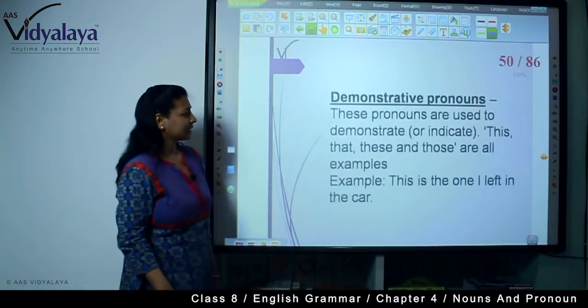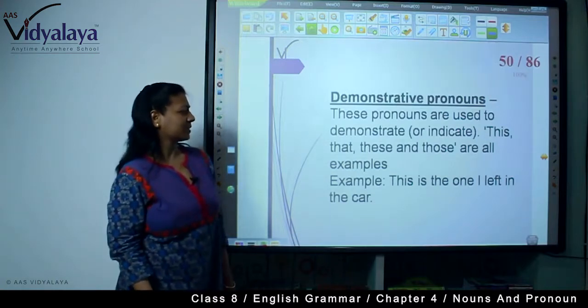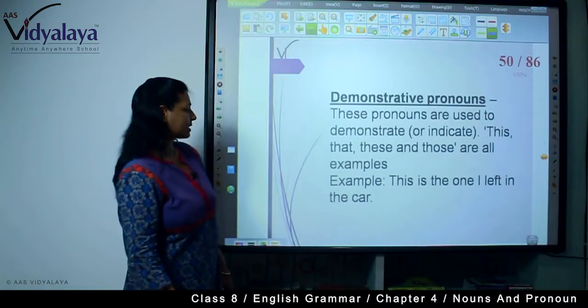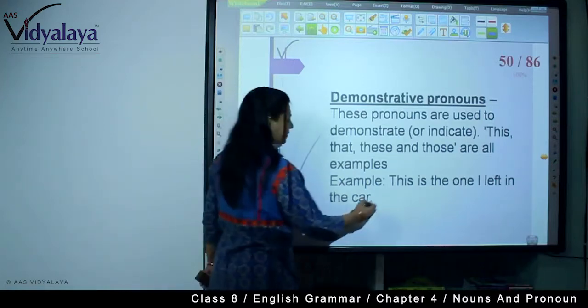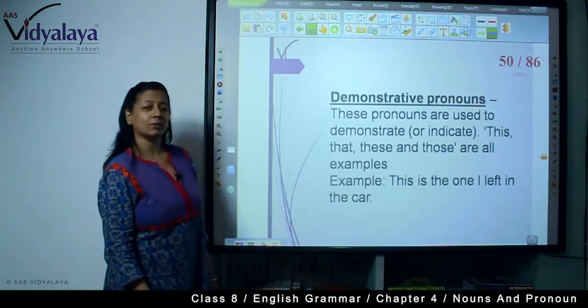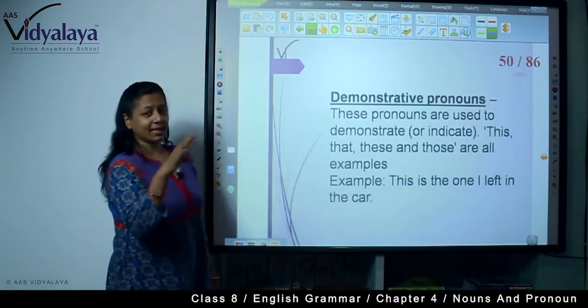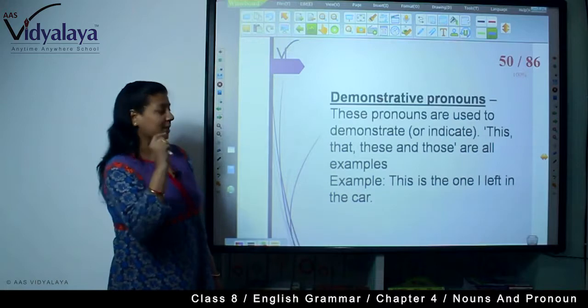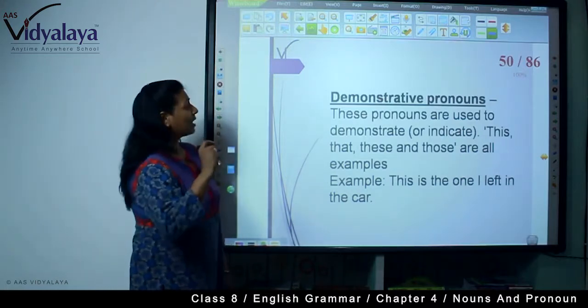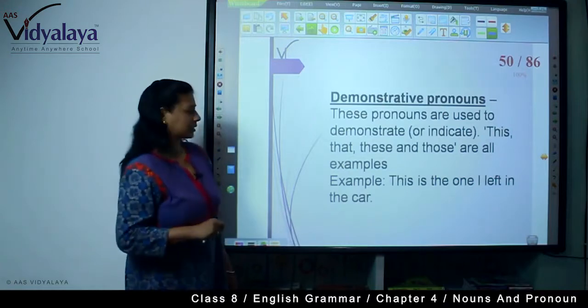Demonstrative pronouns. These pronouns are used to demonstrate or indicate. This, that, these and those are all examples. This is the one I left in the car. So demonstrative pronouns. See, you are getting all the types of pronouns and you will have to understand while reading any story or any article which type of pronoun that is.